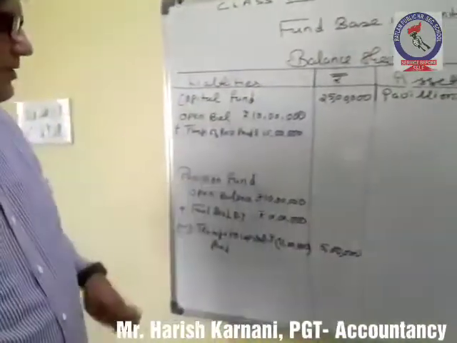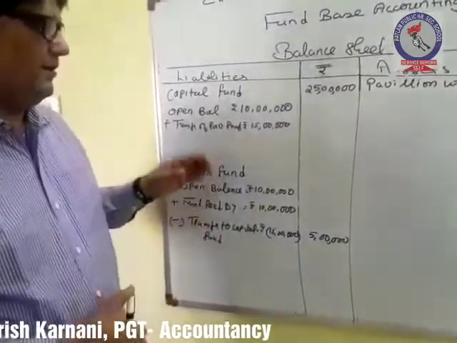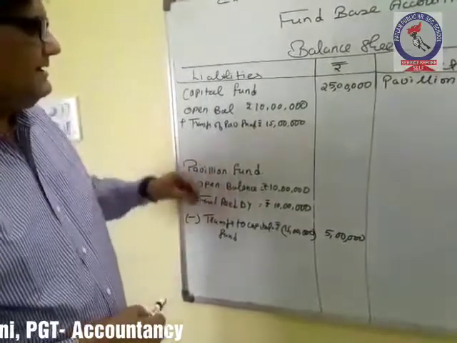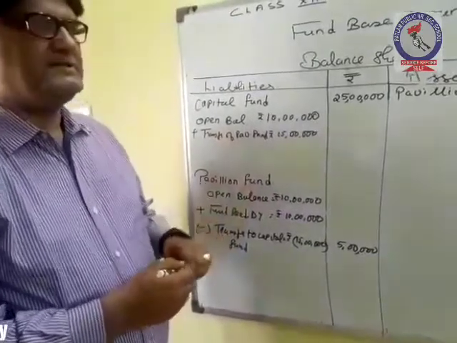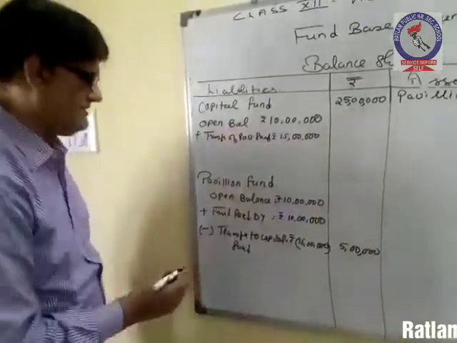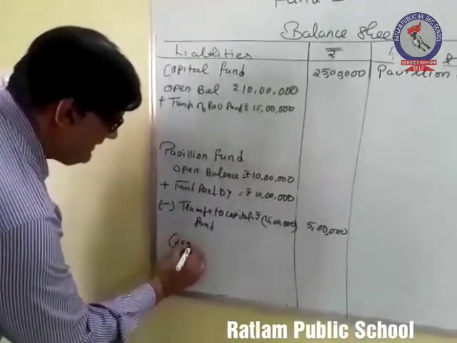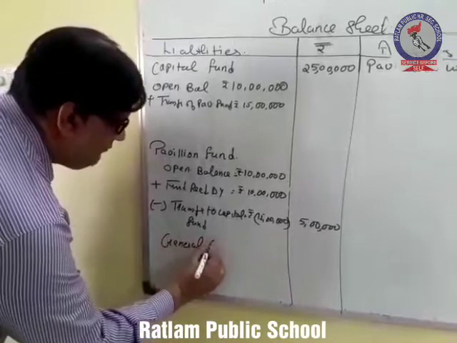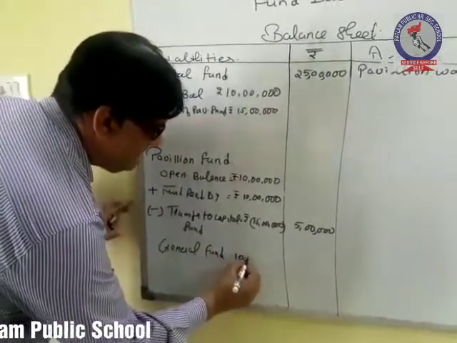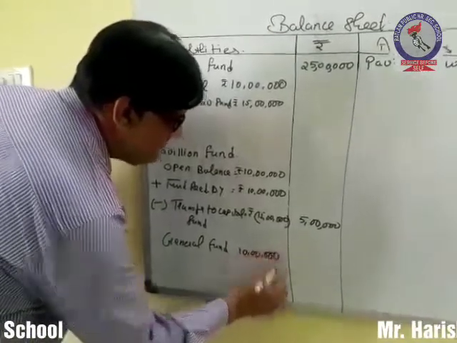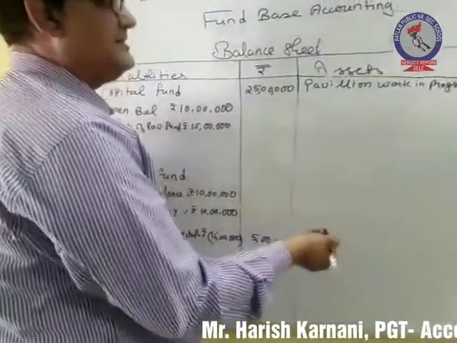So this type of activity in which we are doing the construction of any asset or any building will show the accounting treatment in this manner. Now apart from this, we have some more funds in the category of general fund. So what will be the treatment of that? General fund, we have got, let's say, 10 lakh rupees, and this fund we have invested somewhere.